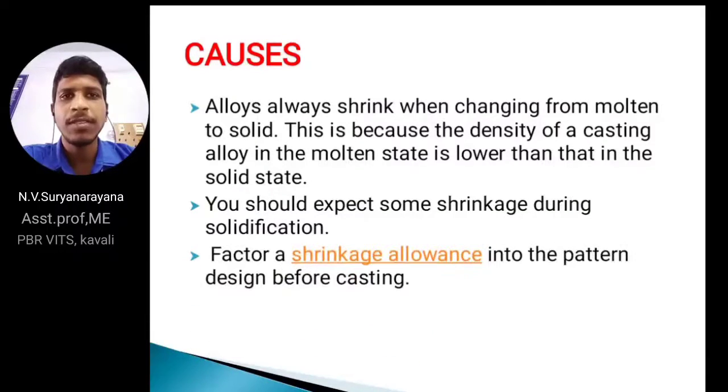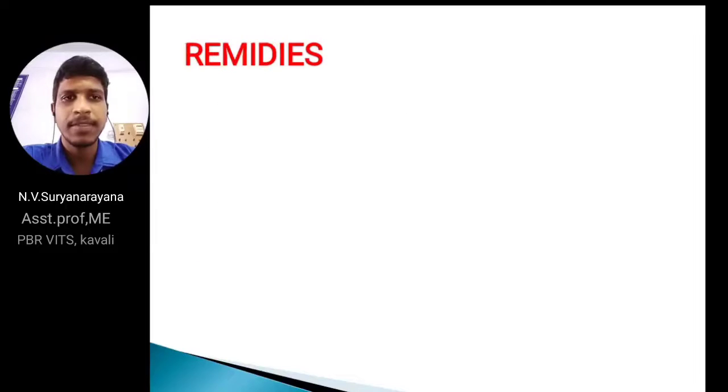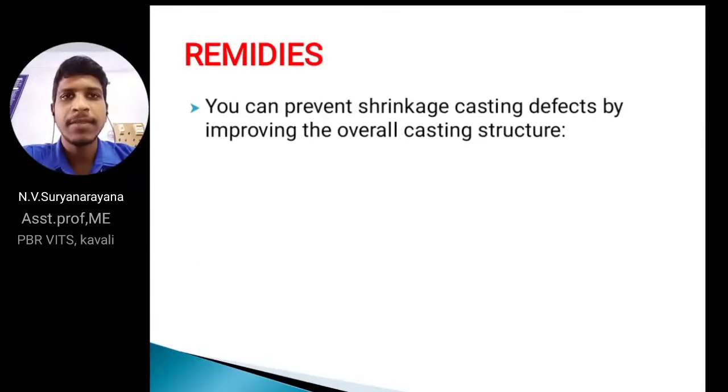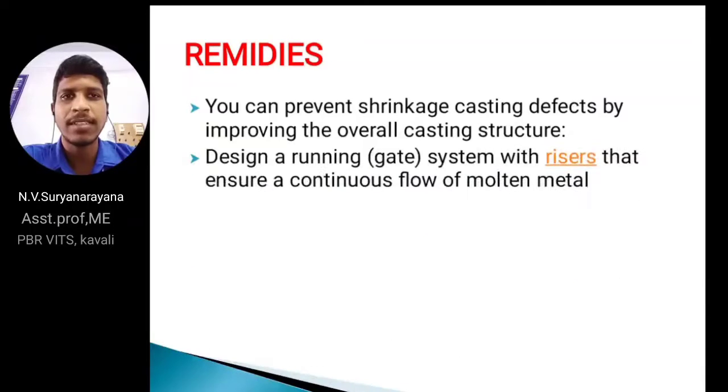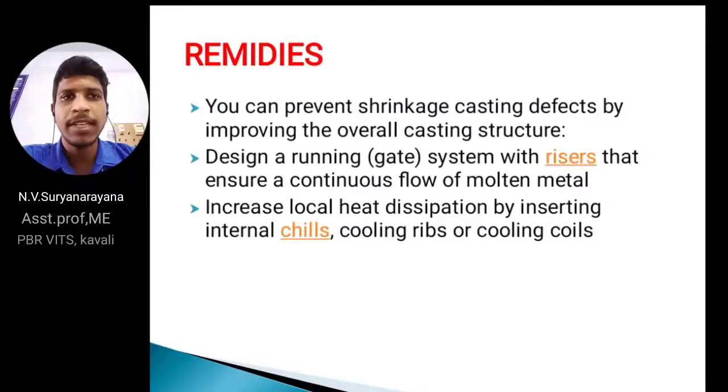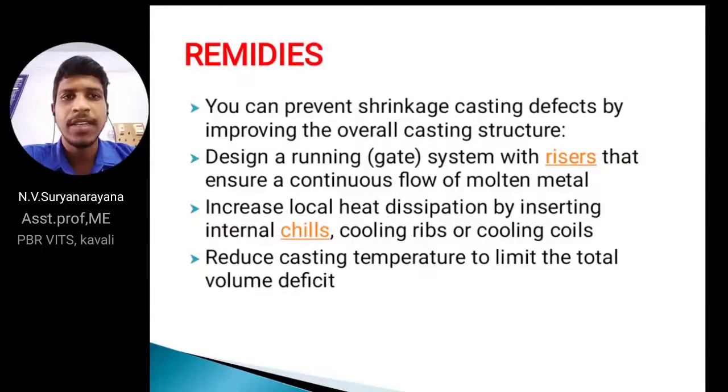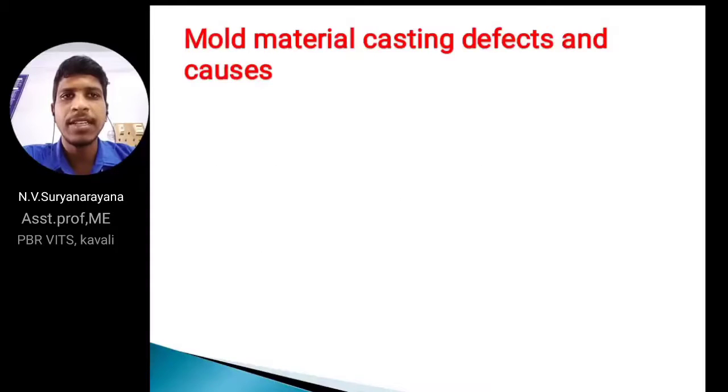So, for that, before going to the process, we give some allowances, a shrinkage allowance, to the pattern. Shrinkage defects remedies: you can prevent shrinkage casting defects by improving the overall casting structure, running gate changing, increasing local heat compensation or dissipation, and reducing casting temperatures. These are the remedies. Next, coming to mold material casting defects, we have cuts and washes, swelling, drops, and metal penetration.